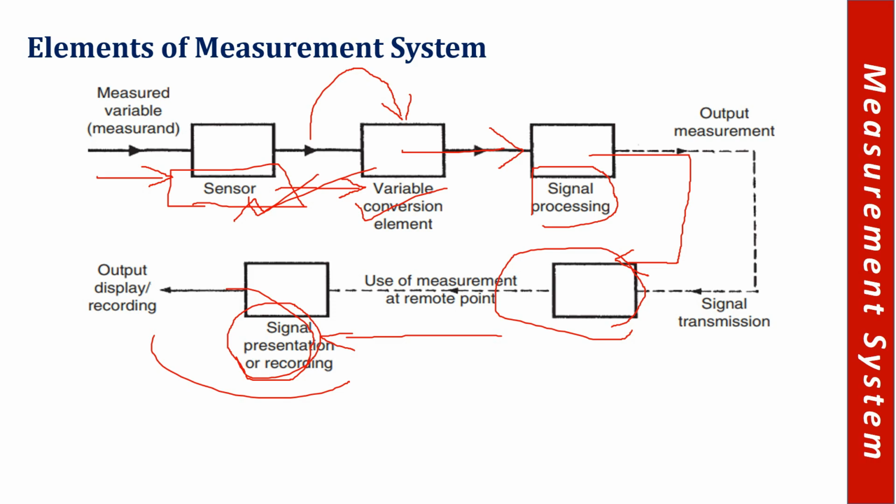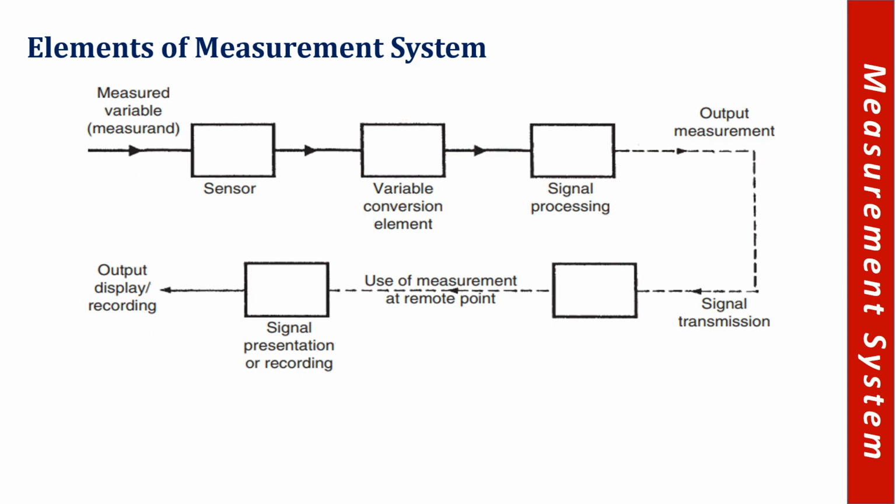And sometimes we send that signal to a remote area, to a farther area, through signal transmission. So the signal transmission has been done to a remote area, and then there is a signal presentation or recording, such as display, such as the recording, such as the graphical representation. So all these come under the signal presentation or recording, right? So these are the major components of the measurement systems.